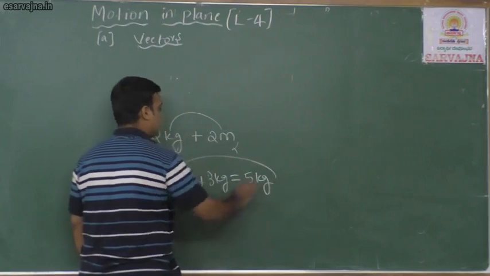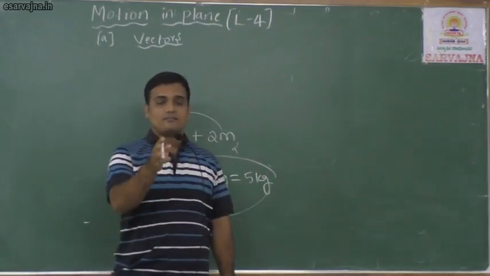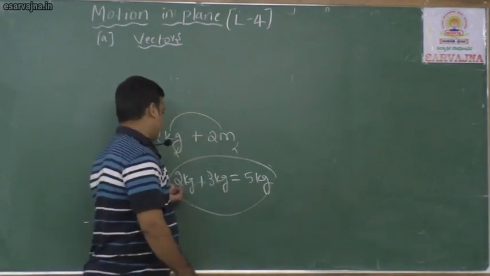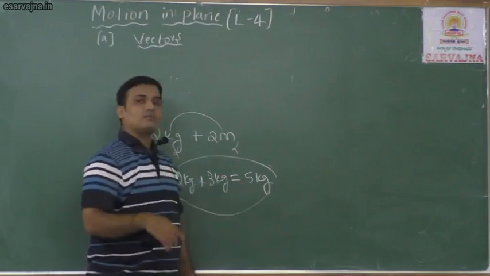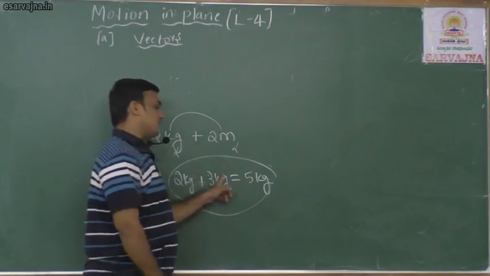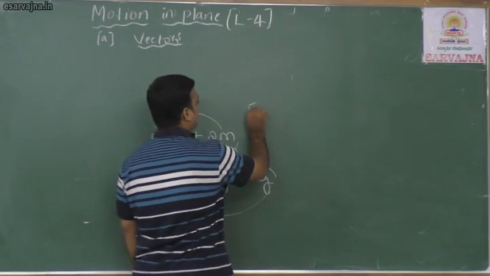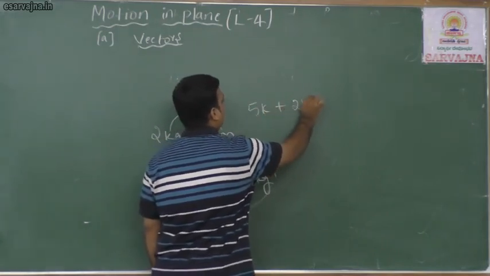So scalars can be added if they have the same units. The magnitude of the first mass is 2, the second mass is 3, and the total magnitude becomes 5. By simple algebra you can add them if they have the same unit. Could you tell me 5 Kelvin plus 2 Kelvin?